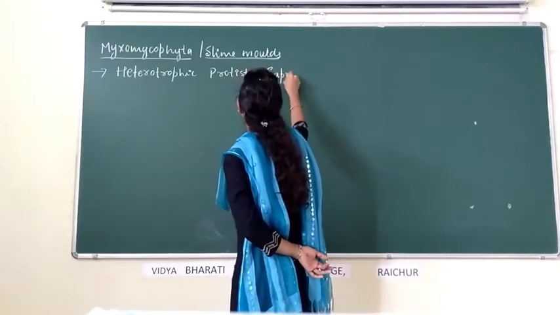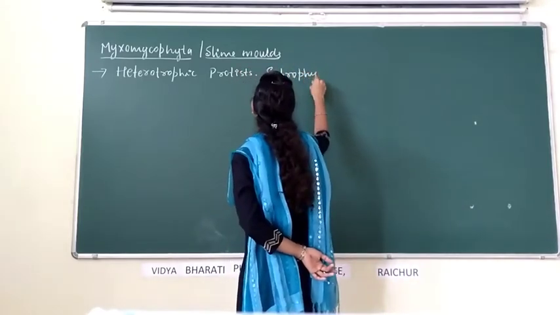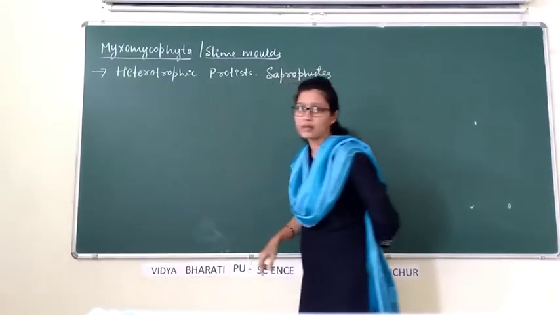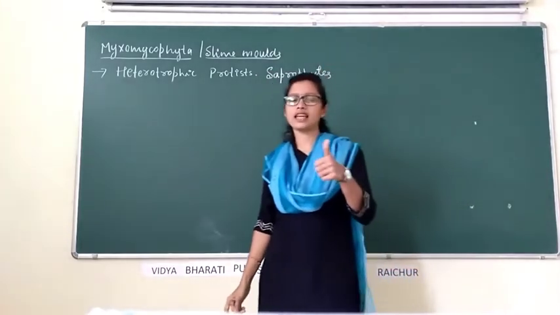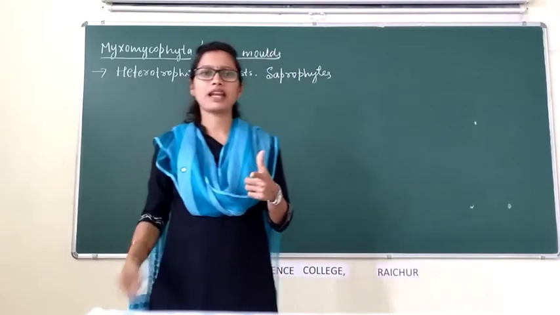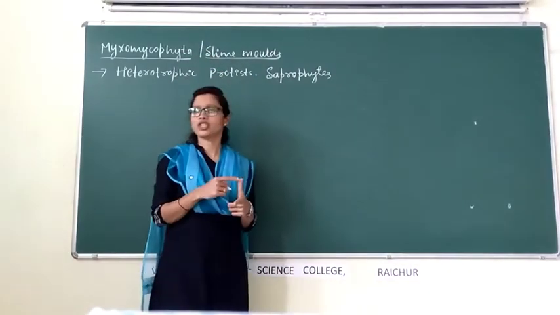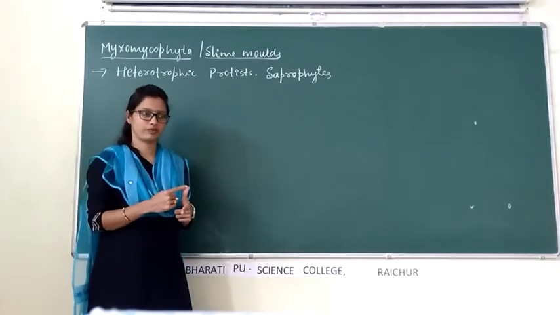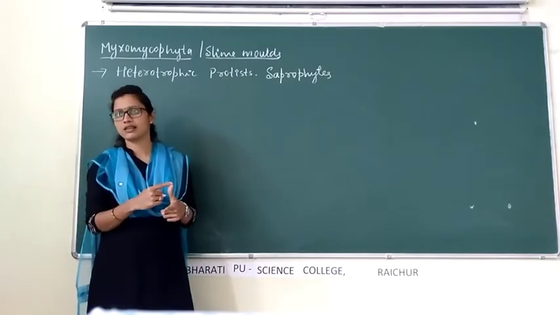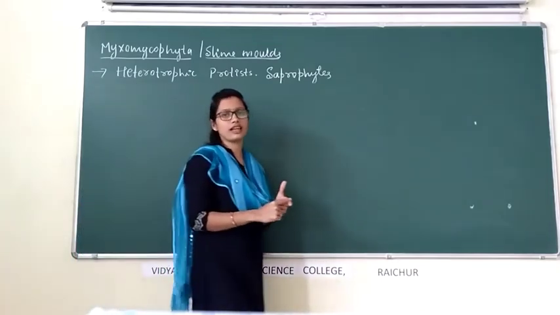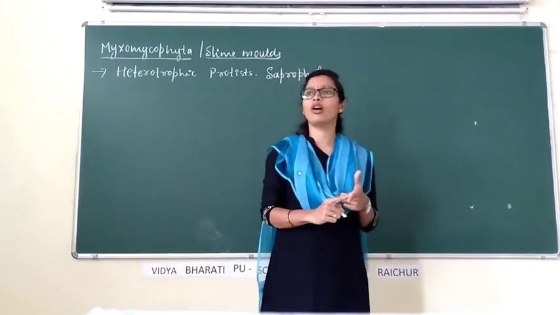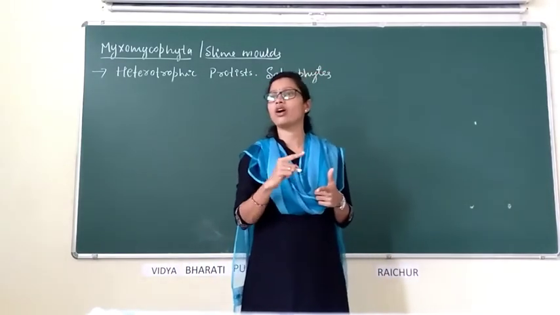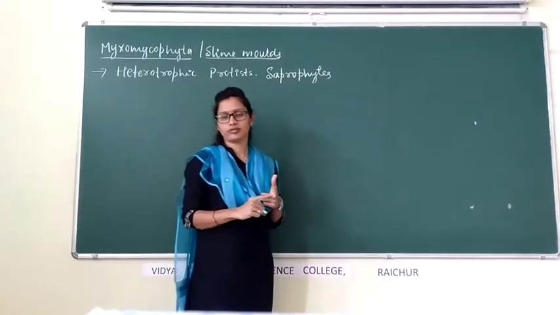In case of heterotrophs, there are two types, such as parasites and saprophytes. Parasites are the organisms which are dependent on another living organism for food. Saprophytes are the organisms which are dependent on dead and decaying organic matter.